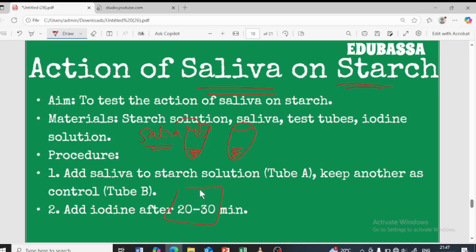So what is going to happen after 20 to 30 minutes is that the saliva is present over here, and this saliva is going to break down the starch to what? Simple sugar, right?